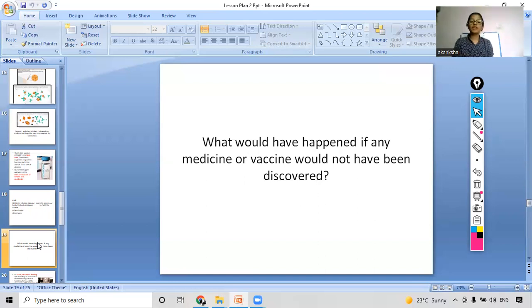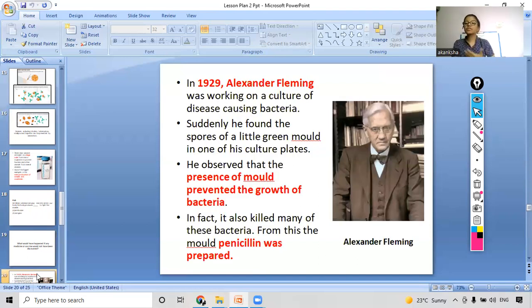So moving on ahead, we will see who discovered and who played a major role in the formation of these medicines or these vaccines, right? So yes, there is Alexander Fleming. He was a great scientist, and we will see which medicine he discovered.